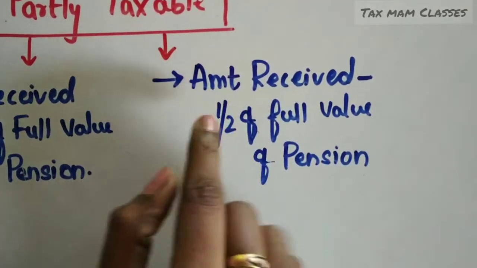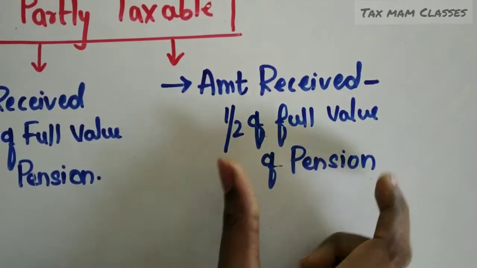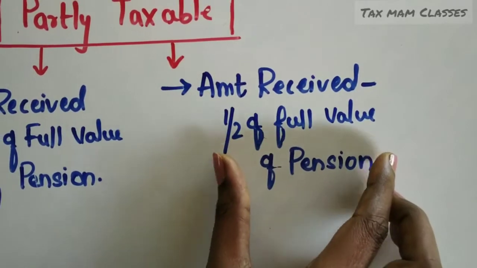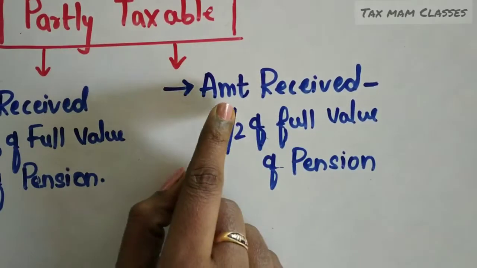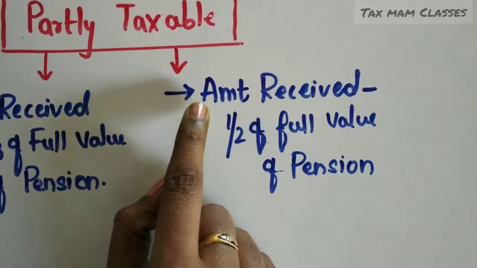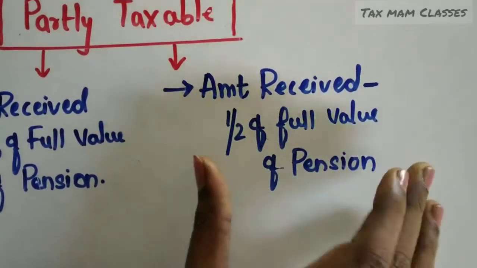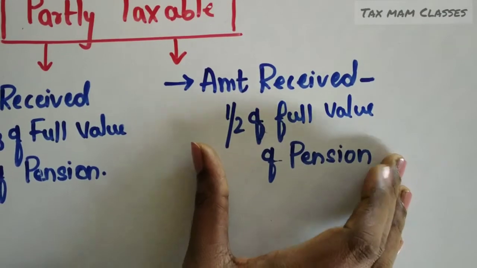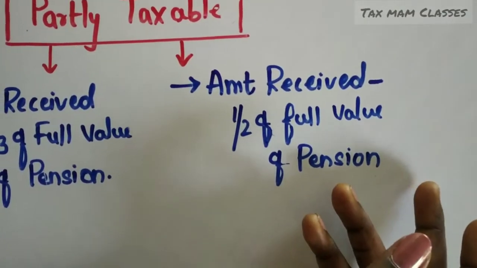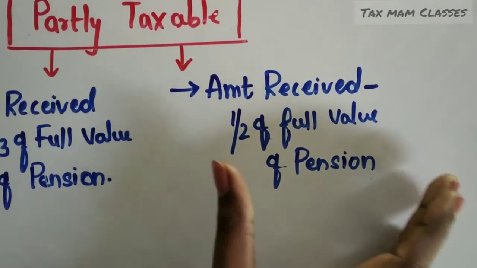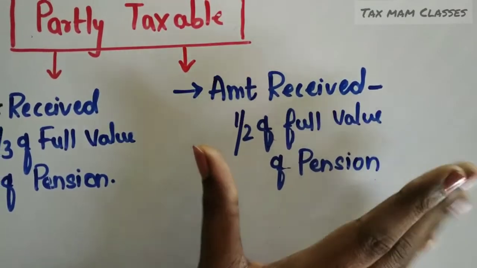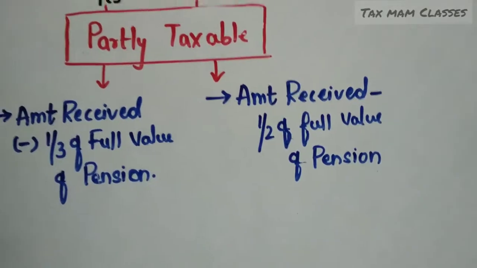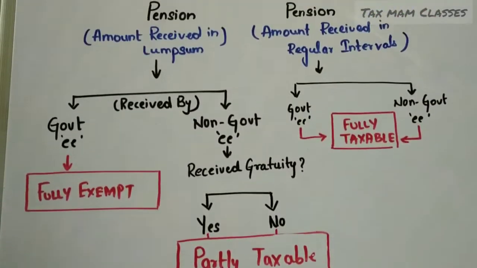Here also, half of the full value of the pension is the exemption amount. We deduct this exemption amount from the pension amount, and the net amount we get is called the taxable amount. This amount we will take in the main proforma. So I think you have understood these concepts.